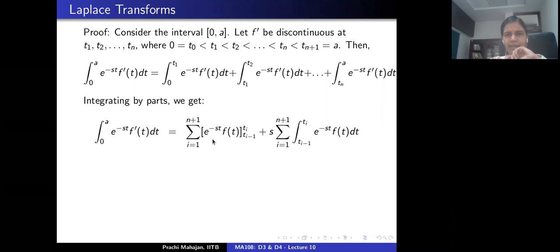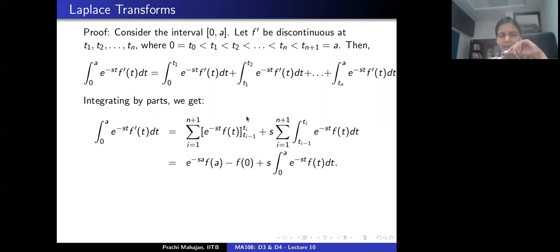So this is going to give me e to the minus st times f(t), evaluated at ti minus 1, minus the derivative of the first times the integral of the second, and there's again a minus sign, so that becomes a plus. Correct? Okay.